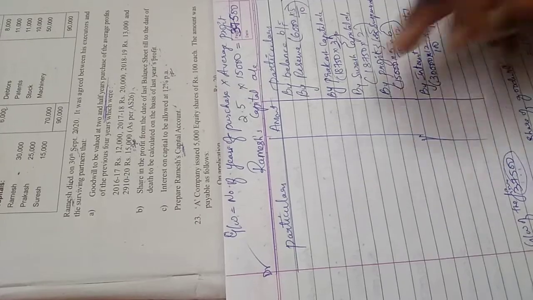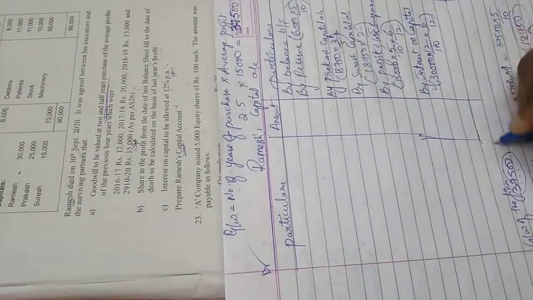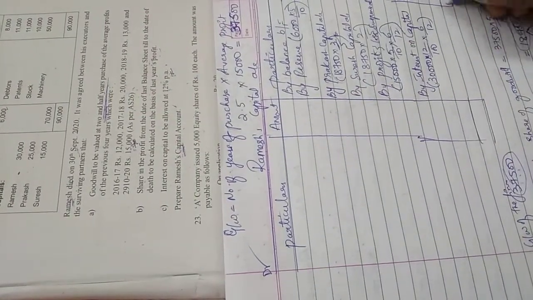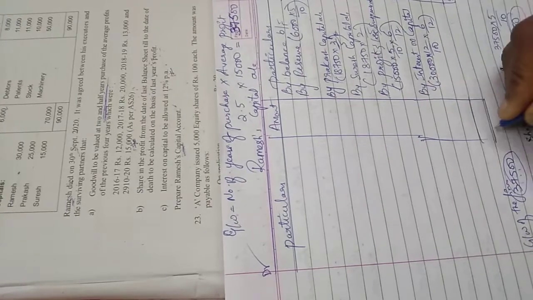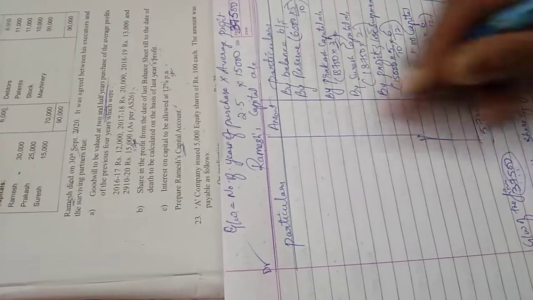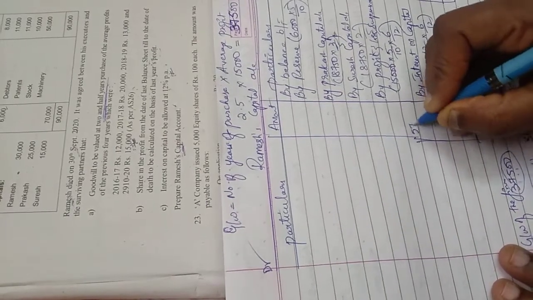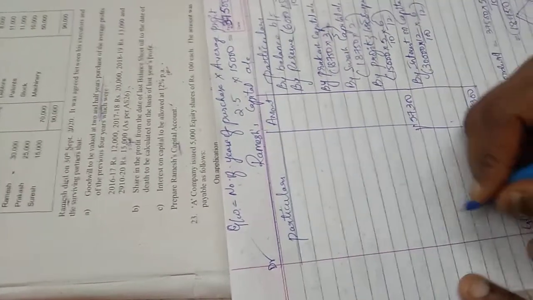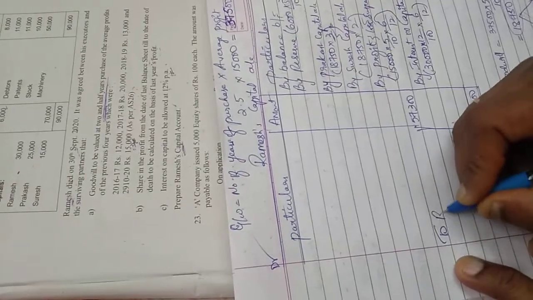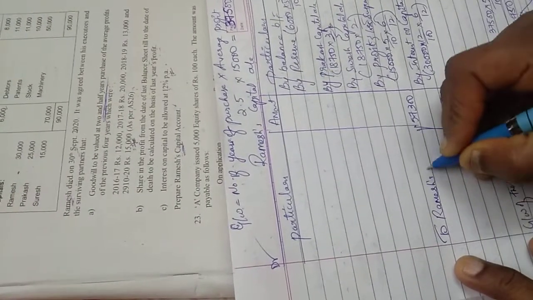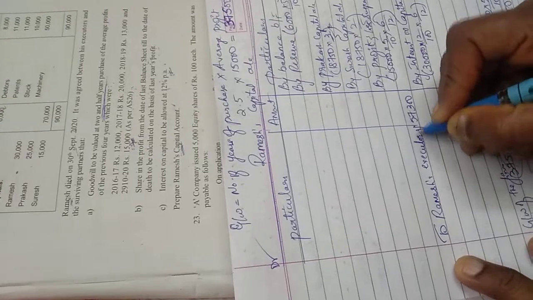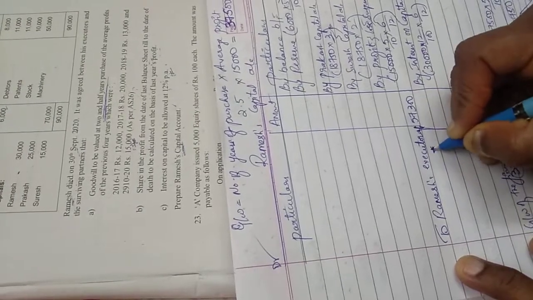Done. There are no more items, so I close this account. When I close it, the total I get is 57,300. There's nothing on this side, so the balancing figure is 57,300, which I will call to Ramesh's executor account. This is your balancing figure.